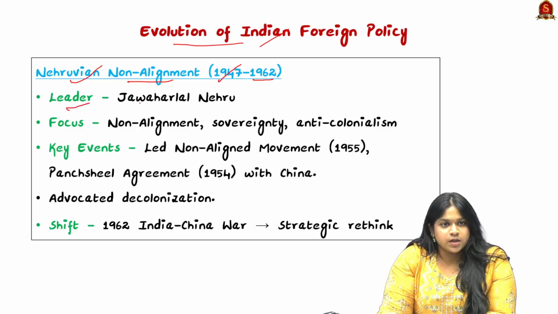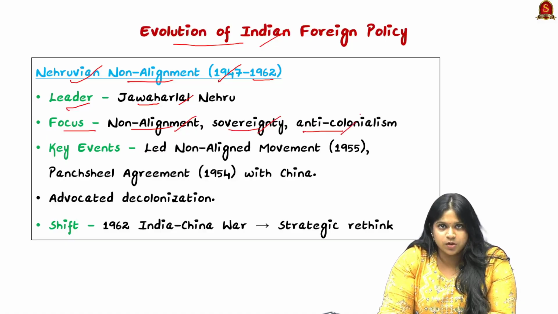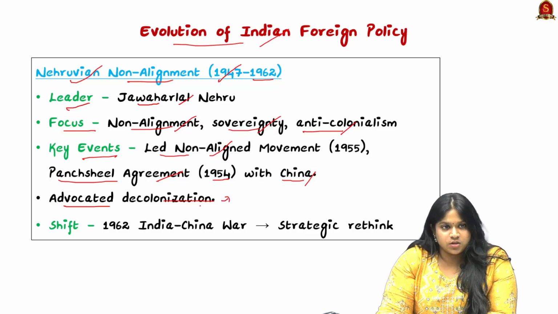So here it was led by our first Prime Minister Jawaharlal Nehru, and the focus was on non-alignment after the Cold War, bringing in sovereignty and having anti-colonialism movements. So the key events included leading the non-alignment movement in 1955, then bringing in the Panchsheel agreement to have peaceful relations with China in 1954, and we also advocated for decolonization and encouraged independent nations.